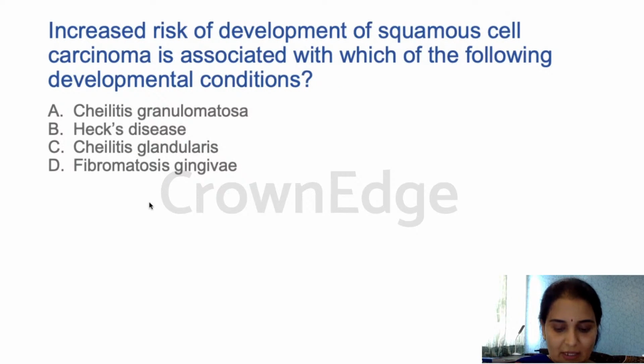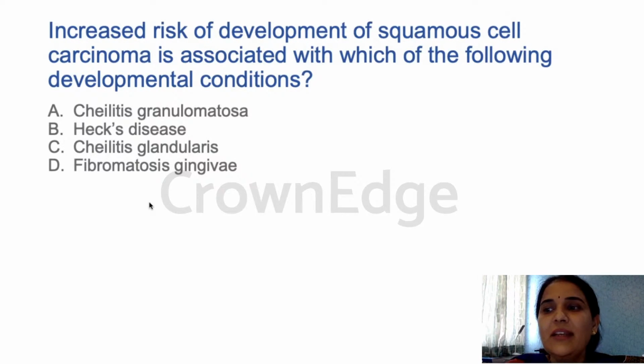Next, increased risk of development of squamous cell carcinoma is associated with which of the following developmental conditions? Is it cheilitis granulomatosa, Heck's disease, cheilitis glandularis, or fibromatosis gingivae? It is C. Cheilitis glandularis is the answer for this question.